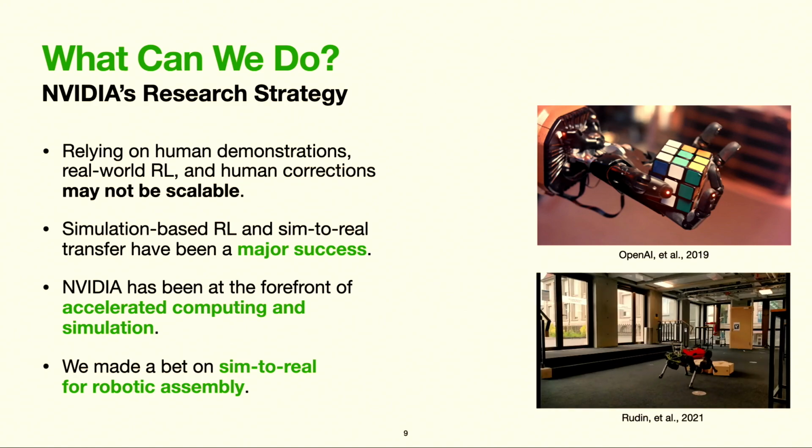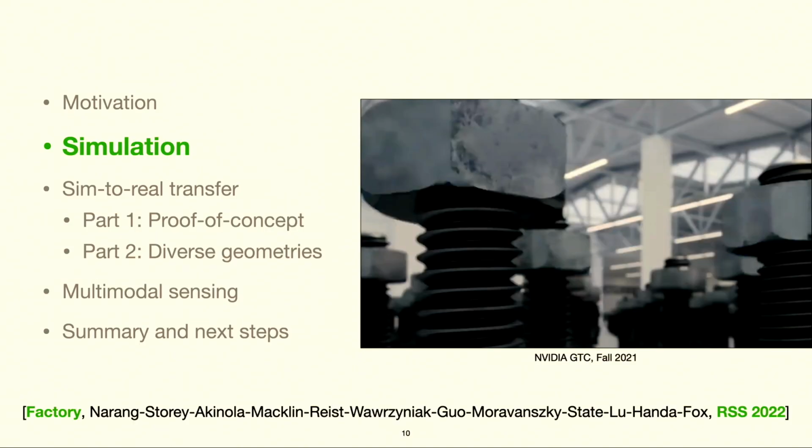NVIDIA as a company has always aimed to be at the forefront of accelerated computing and simulation. And so we wanted to leverage this strength in our research, and essentially we made a bet that sim-to-real would eventually work and be truly useful for robotic assembly as well. So I'll begin the main part of the talk now, where I'll discuss our sim-to-real journey.